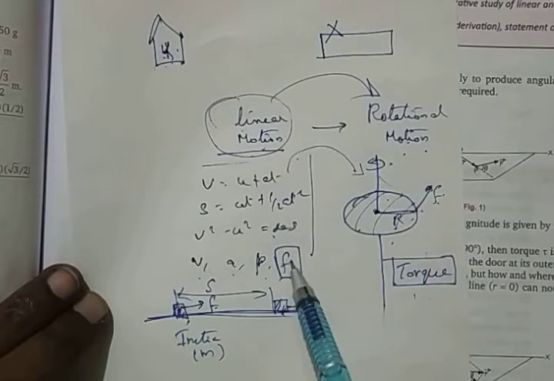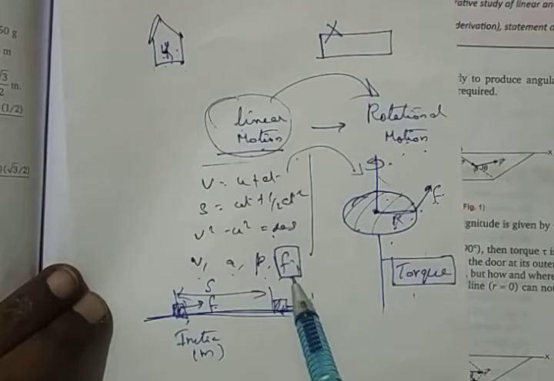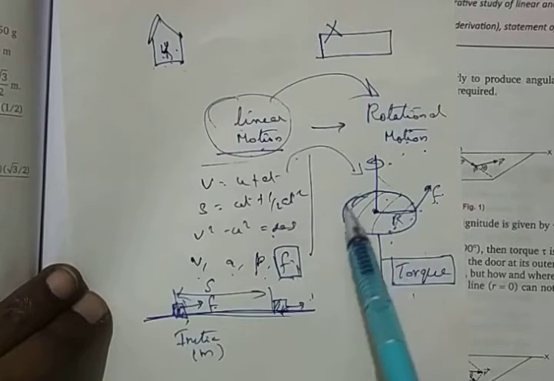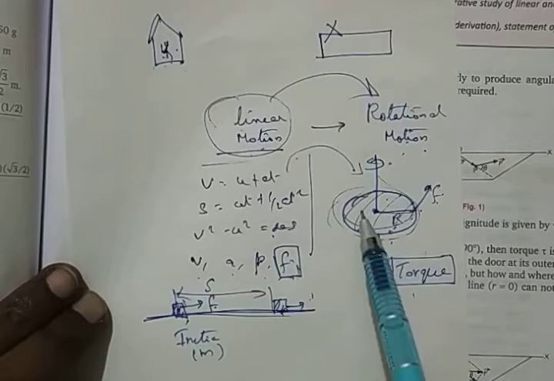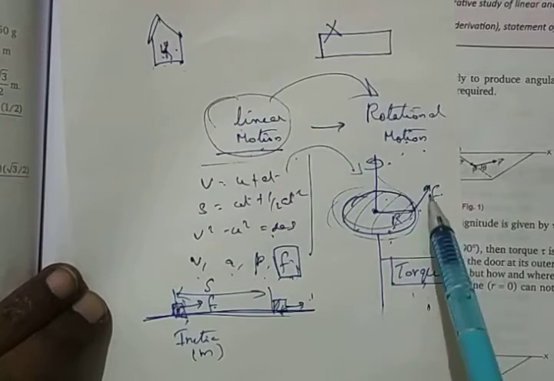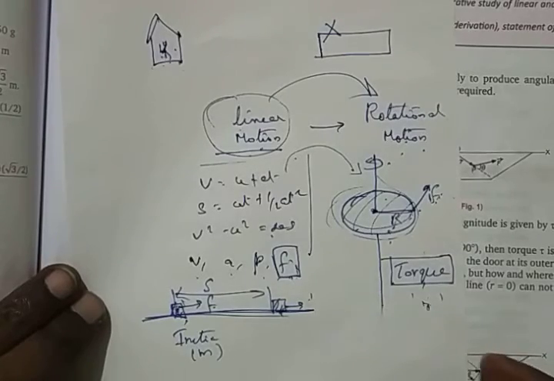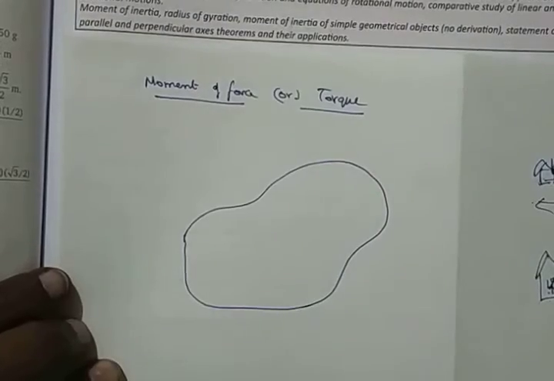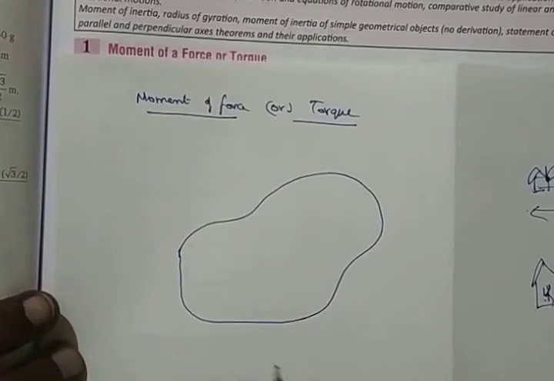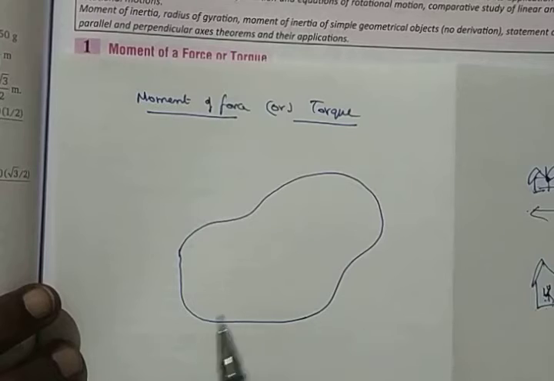So if a body has to move from one place to another, you give force. That is for linear motion. If a body has to move on a rotational basis, you need to give torque. But torque and force have some relationship. You can relate one to the other. That's what we are going to see elaborately. So we are going to see the topic as moment of force or torque.